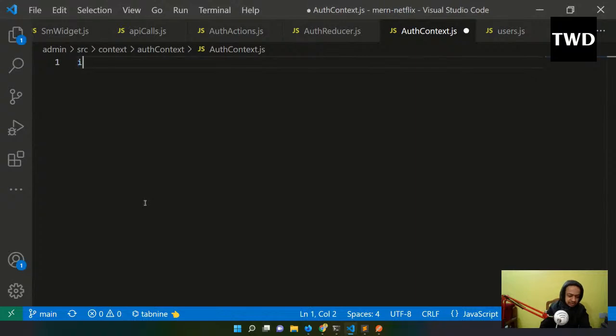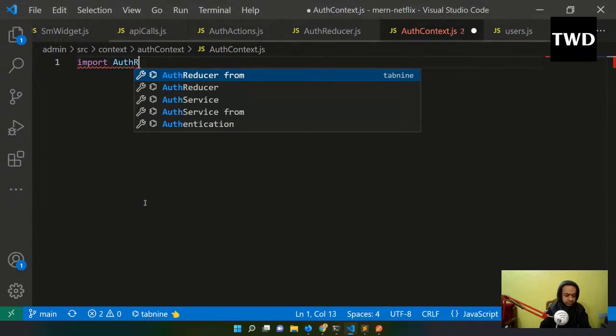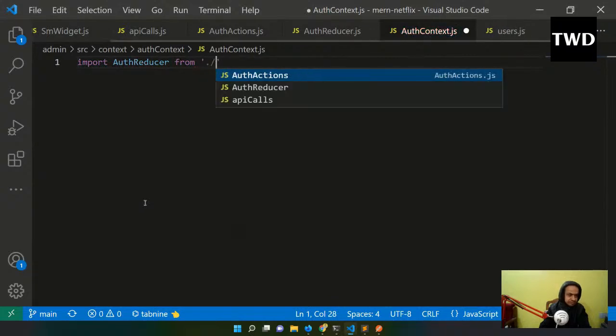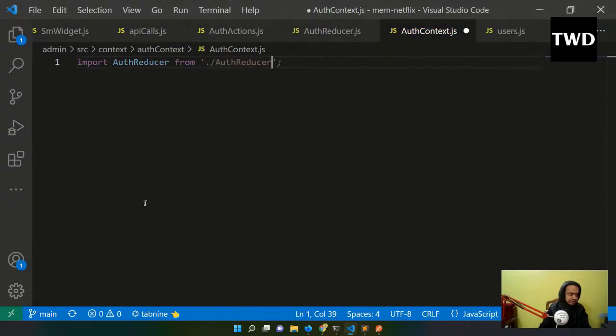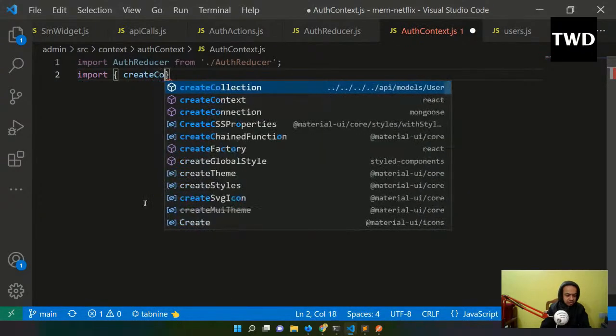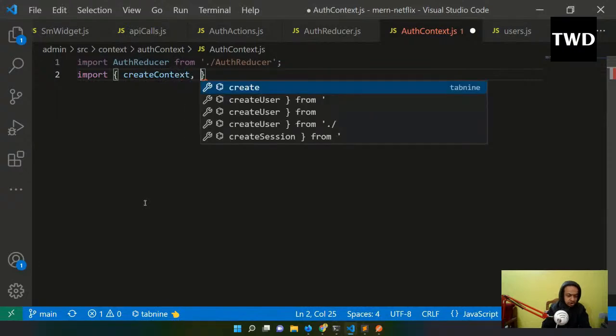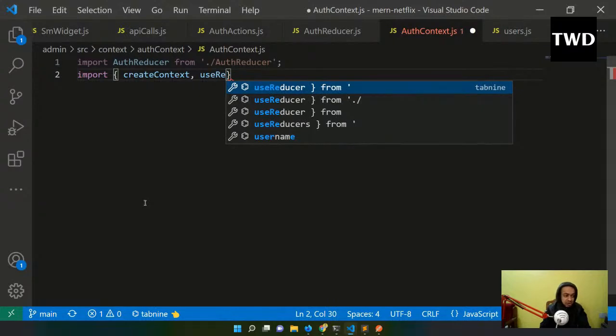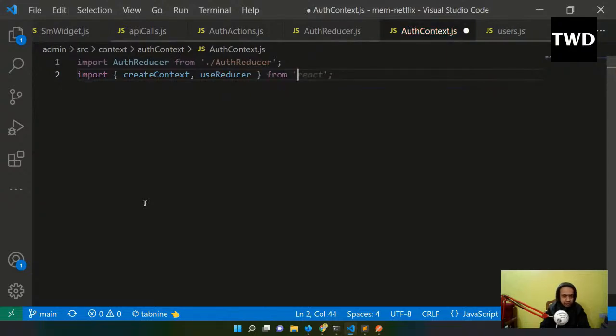Okay, so first thing is import AuthReducer from AuthReducer, and then import createContext, useReducer from React. Generally we have something known as useReducer, which is quite similar to Redux, and we generally use it with the context. These two are the hooks which you are going to use.